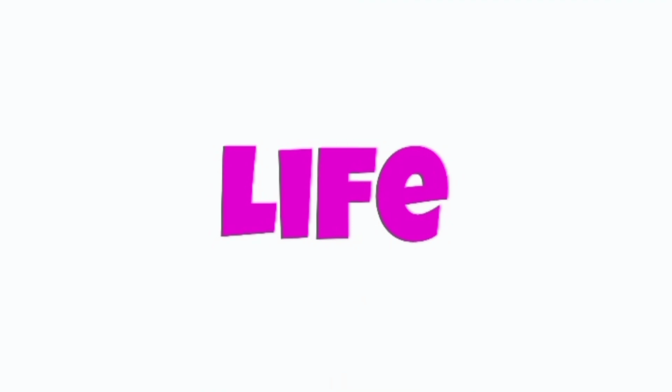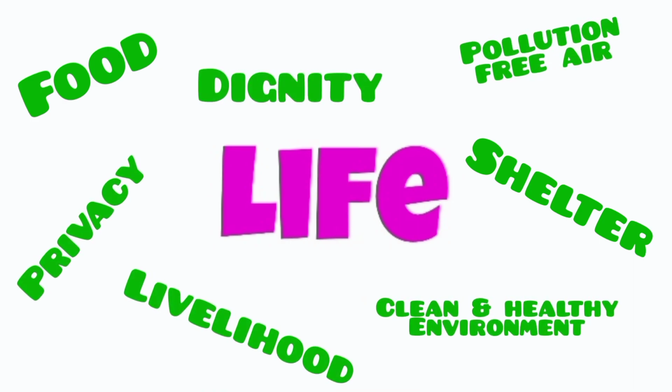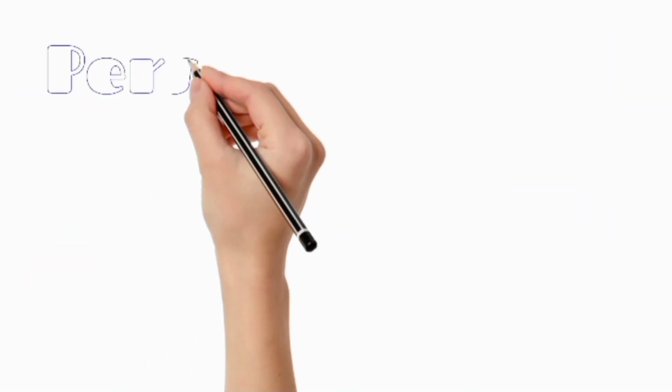Thus, in order to lead a dignified life, we need food, shelter, livelihood, privacy, dignity, a clean and healthy environment, pollution-free air, etc. So, all things essential for a person to lead a dignified life will come under the purview of life. The second important element of Article 21 is personal liberty.